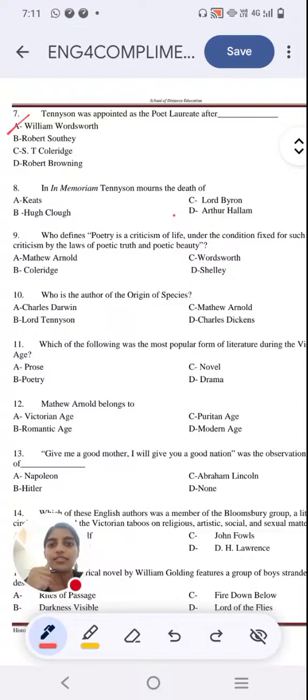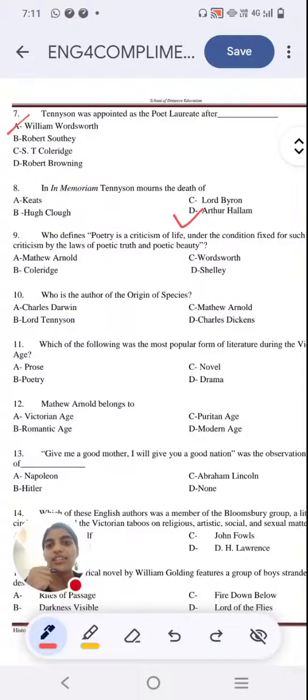And the right answer is option D, Arthur Hallam. Because Keats, he has also been mourned, and it is by Shelley. P.B. Shelley writes Adonais, where he mourns the death of Keats. And Matthew Arnold writes Thyrsis, where he mourns the death of Arthur Hugh Clough. And so, in In Memoriam, Tennyson mourns the death of Arthur Hallam. He is known as A.H.H., Arthur Henry Hallam.